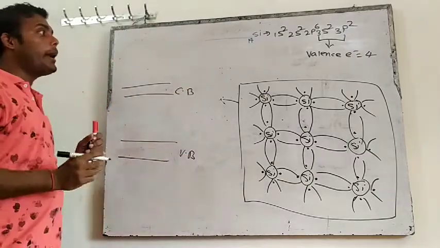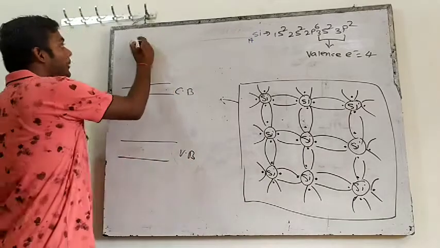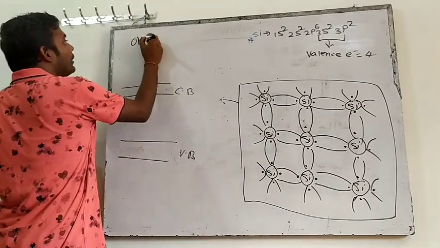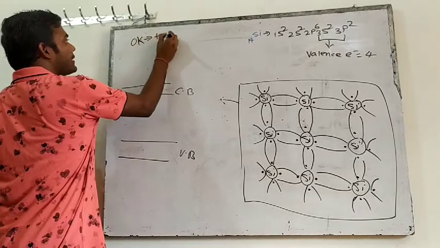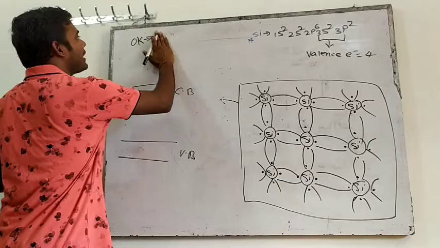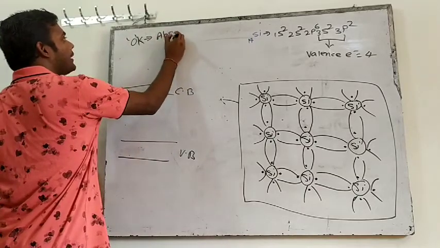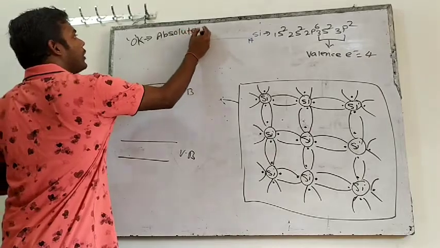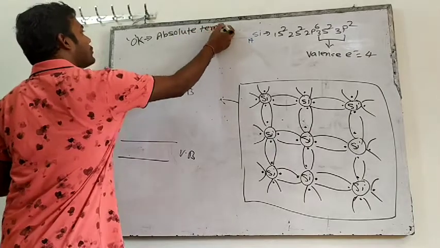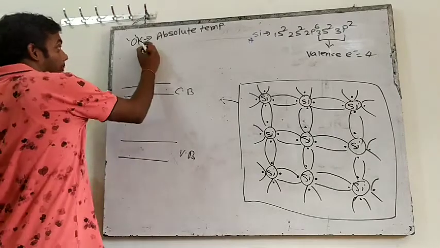So earlier, if I talk at 0 Kelvin, 0 Kelvin temperature is also known as absolute temperature. So at absolute temperature, that means at 0 Kelvin. 0 Kelvin means how much?